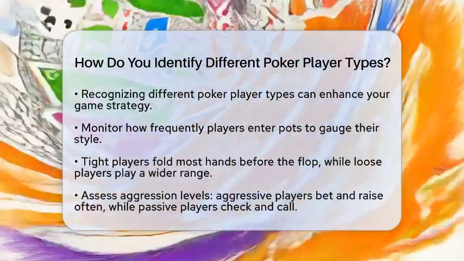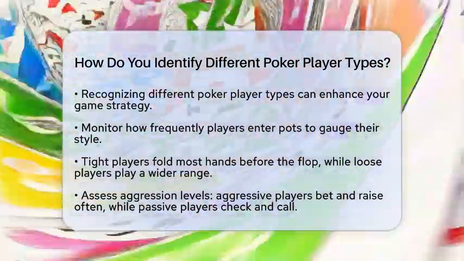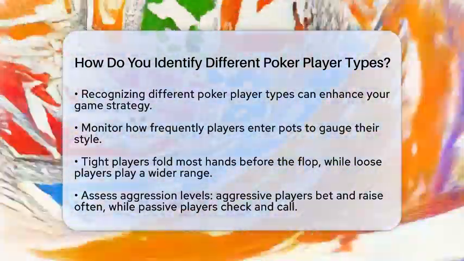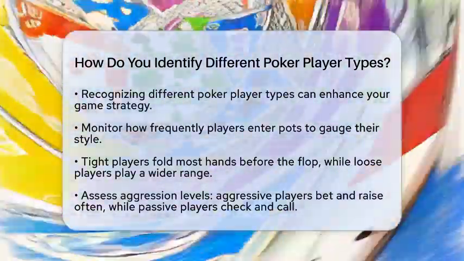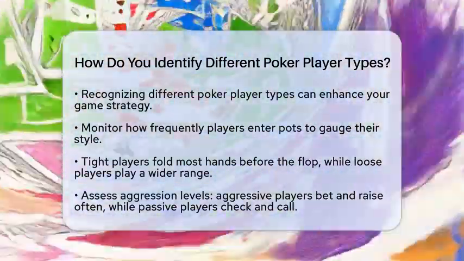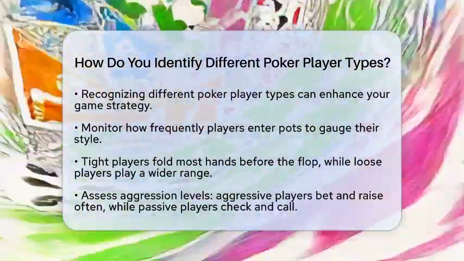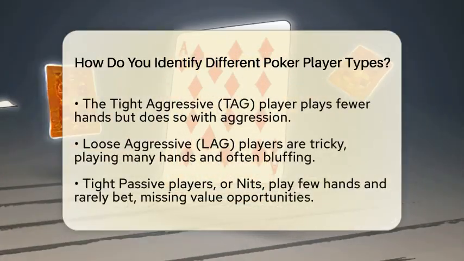Next, observe their aggression levels. Aggressive players frequently bet and raise, putting pressure on their opponents. On the other hand, passive players tend to check and call more often, avoiding confrontation. Now let's categorize these player types.